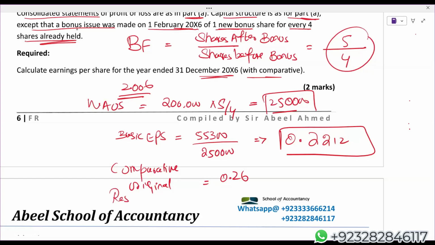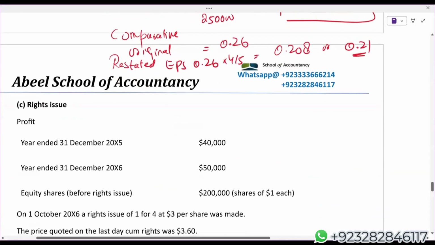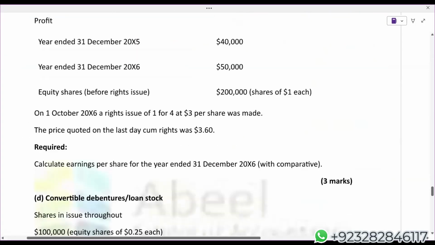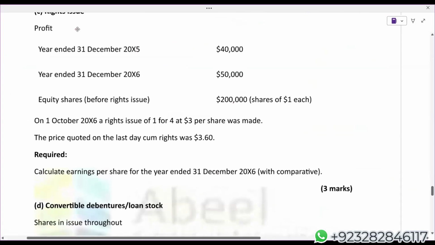So here comes the restated EPS. 4/5. So while restating, just take inverse of the bonus fraction. I'm getting 0.208 or you can say 0.21. Now see, wow, we have got right issue as well. Looks a good question to me.